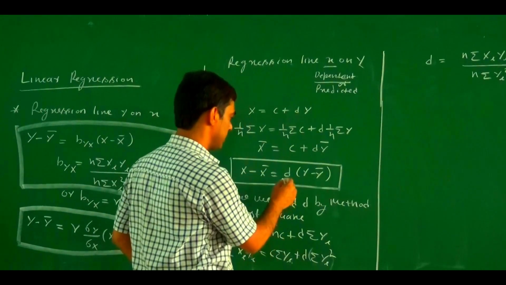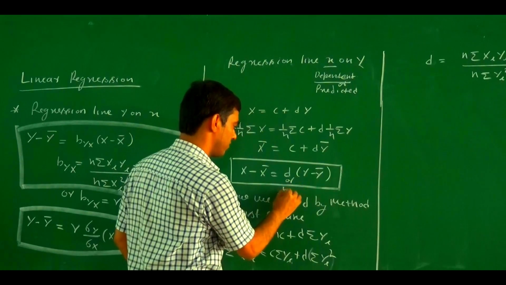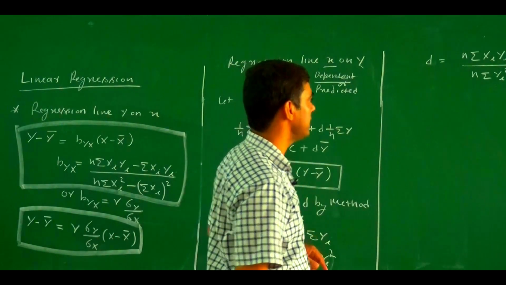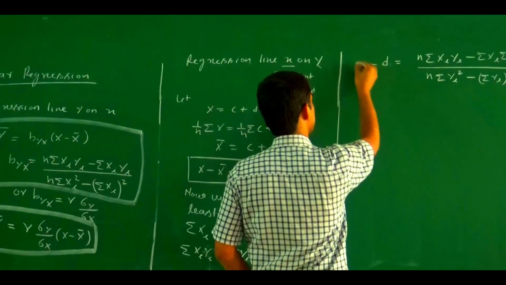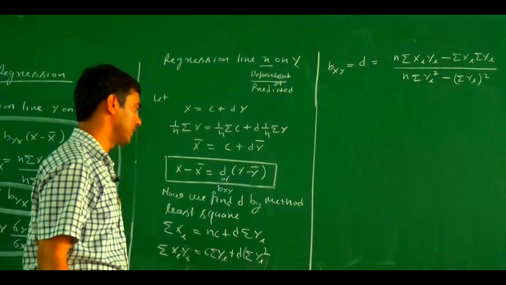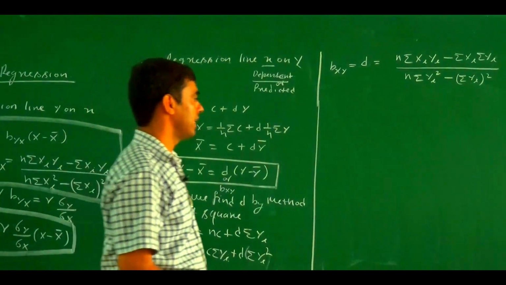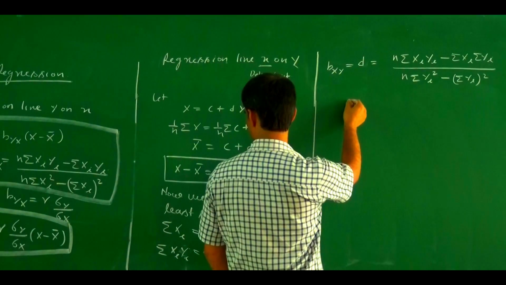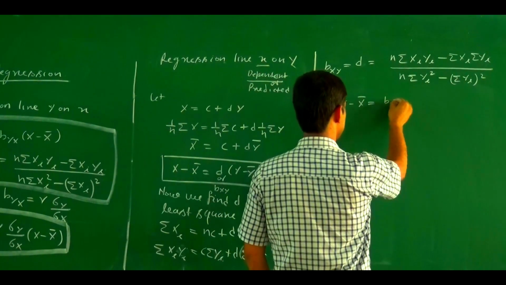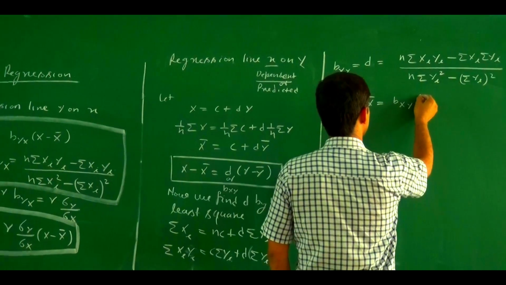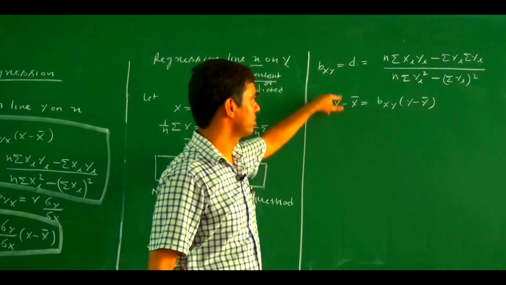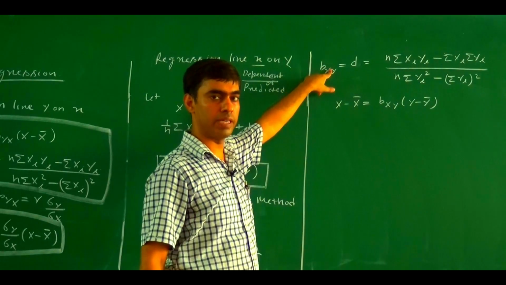So this one is bxy. d can also be denoted by bxy. This one is a regression coefficient. Now what is the regression line? The regression line becomes x minus x bar equals bxy times y minus y bar. This one is the value of bxy.